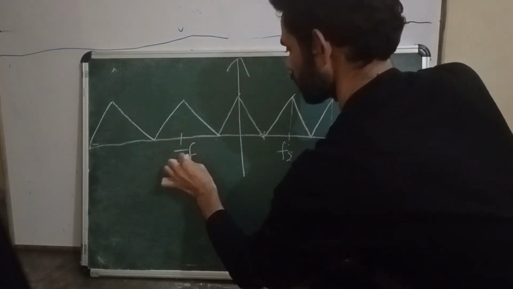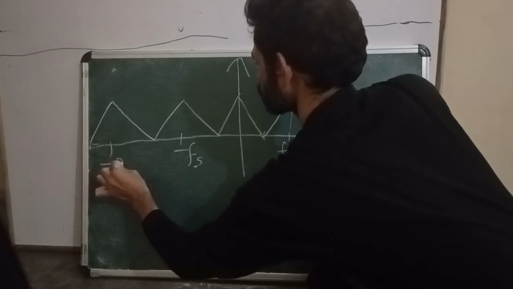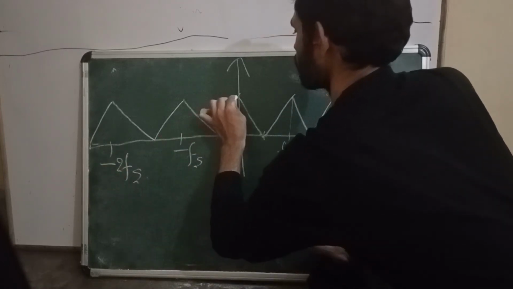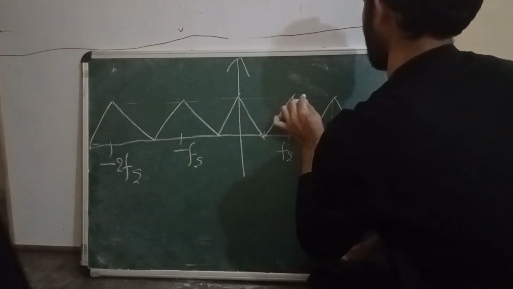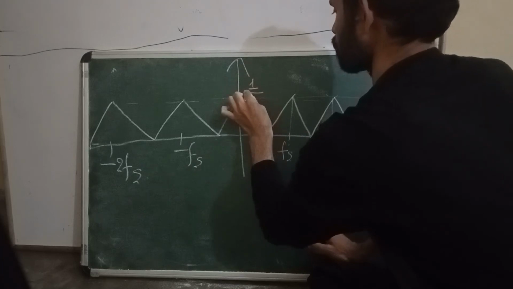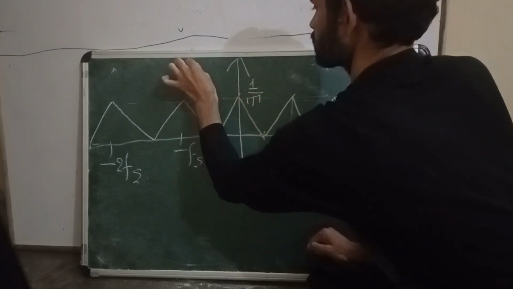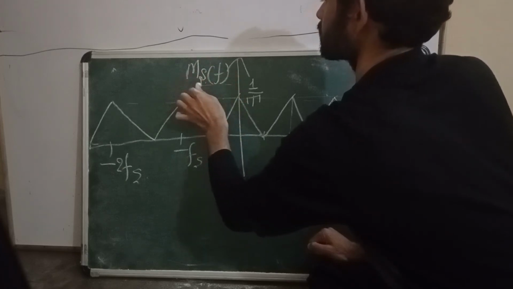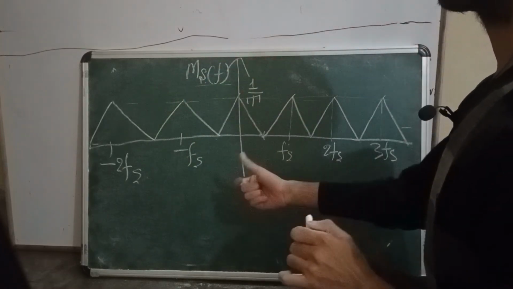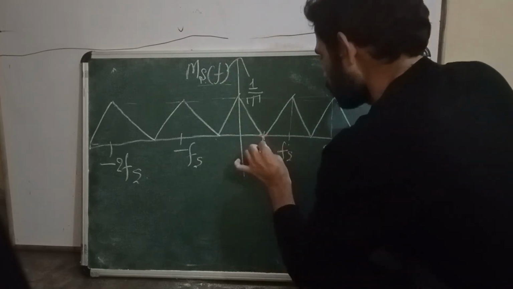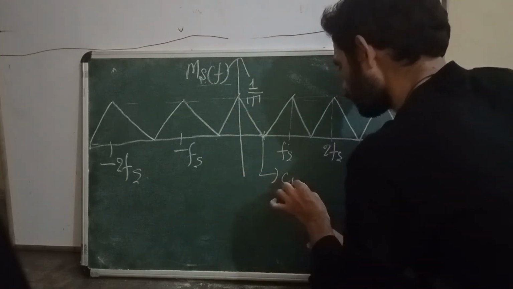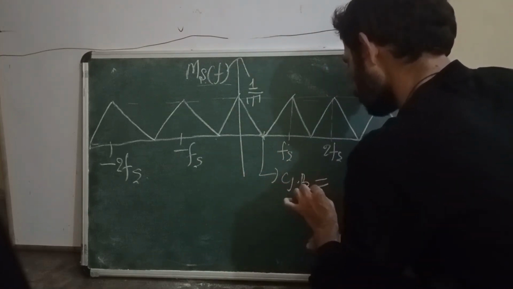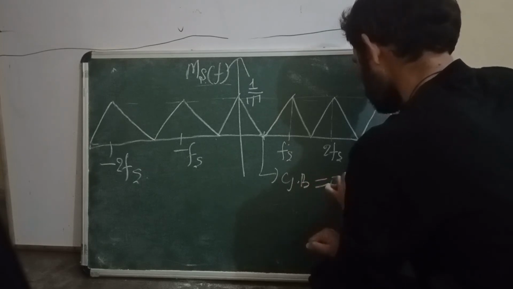This is minus fs, this is minus 2fs, and the amplitude is 1 by T. This is M delta of f, my sampled message signal in the frequency domain. Here the guard band is how much? 0 hertz. The guard band is 0 hertz.